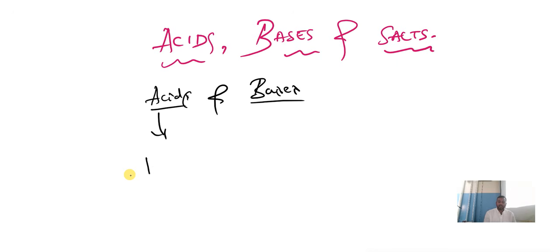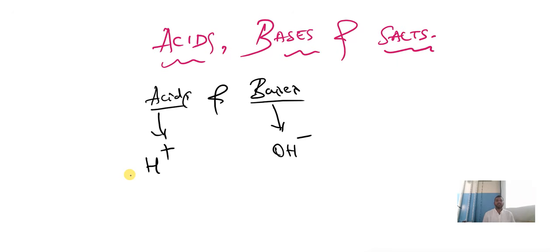Remember, acids form hydrogen ions and bases form hydroxide ions. In acids, hydrogen will be liberated and in bases, hydroxide will be liberated. So this is the major difference between acids and bases.